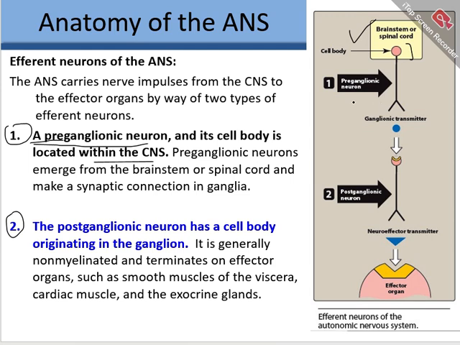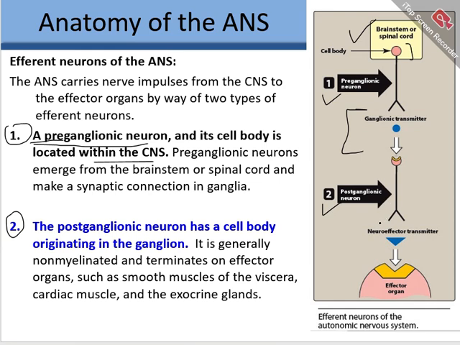So this is the preganglionic neuron, like shown here in the diagram, and this is the postganglionic neuron, which is basically originating after the ganglia. This is the ganglia level. So the transmission takes place at the ganglia, and the neurotransmitter is released, which acts on the postsynaptic receptors present on the postganglionic neuron.